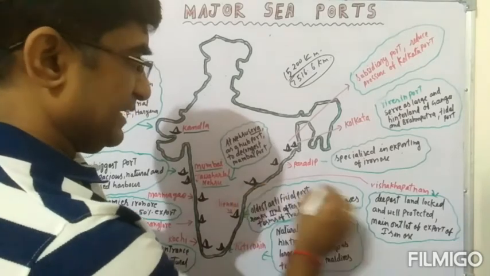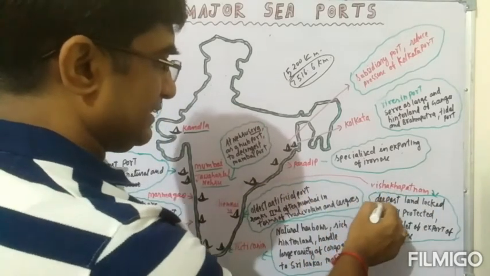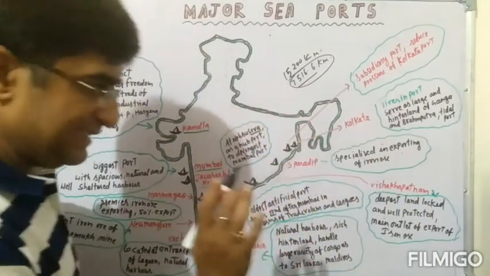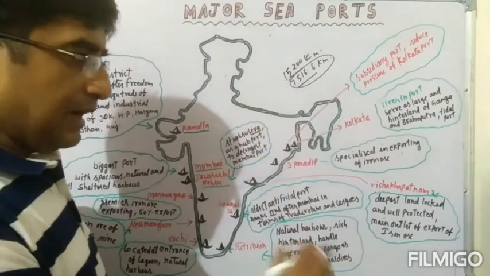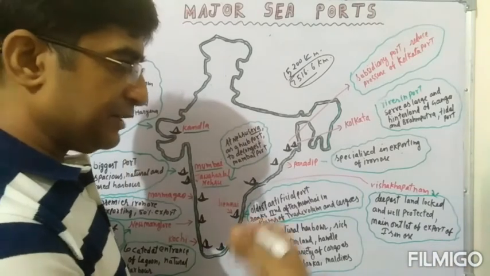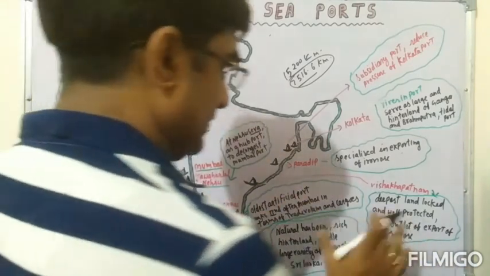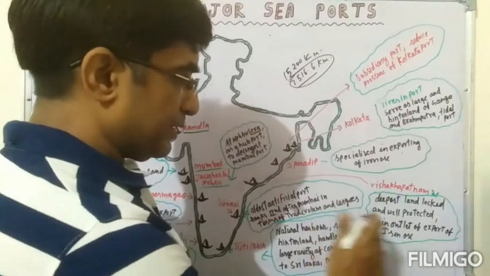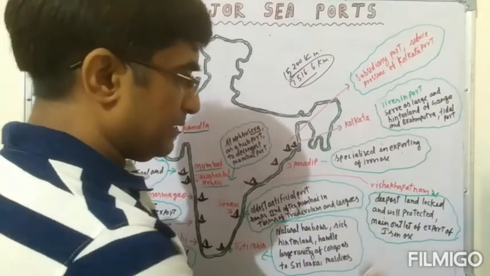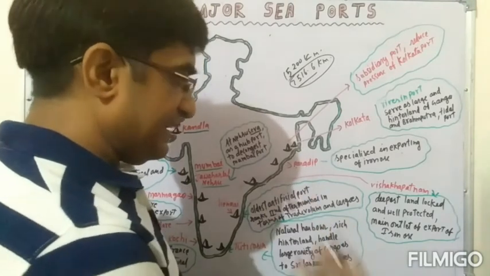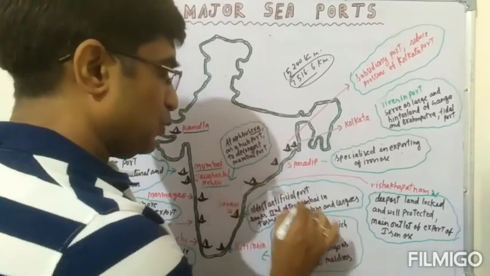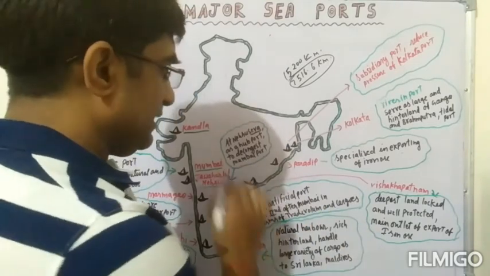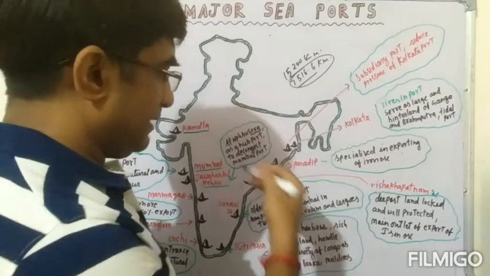After Chennai, Visakhapatnam port, and it is the deepest landlocked and well protected port. It means heavy ships and large ships can linger there, and this port becomes very important because it is the main outlet for exporting iron ore. That is very important, because this port exports iron ore, especially hematite iron from the Bailadila mines. You know very well the Bailadila mines.